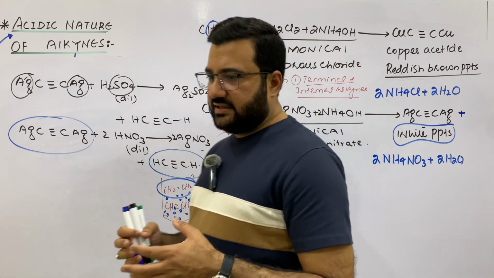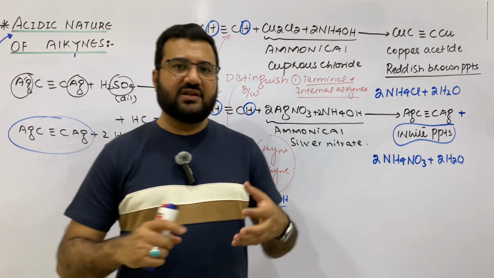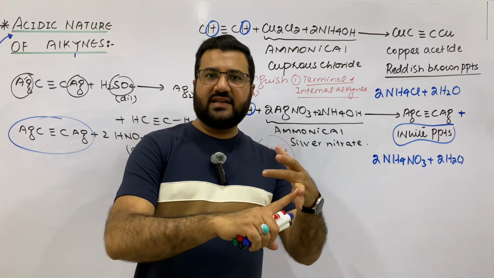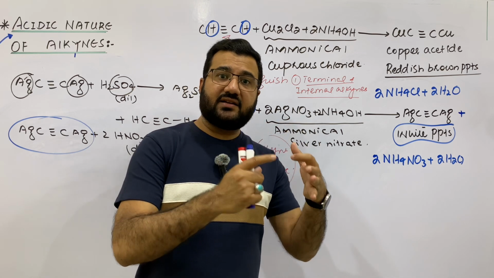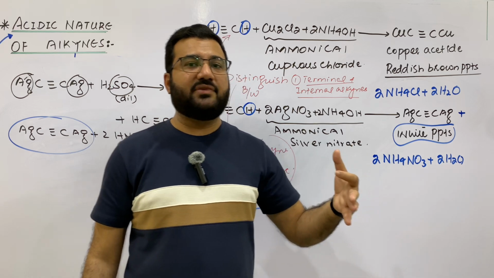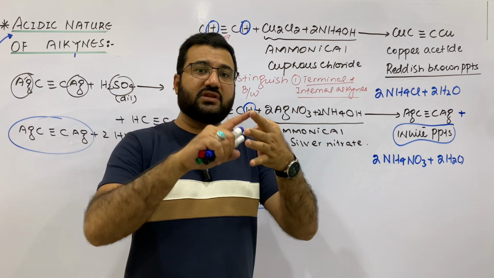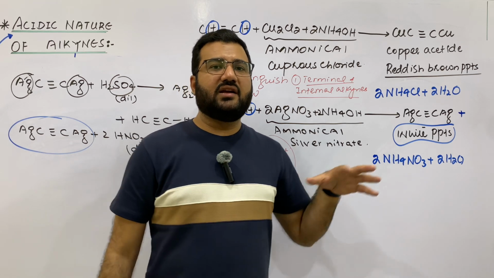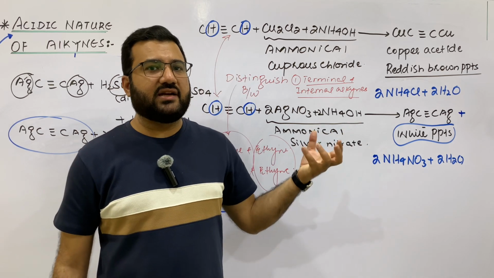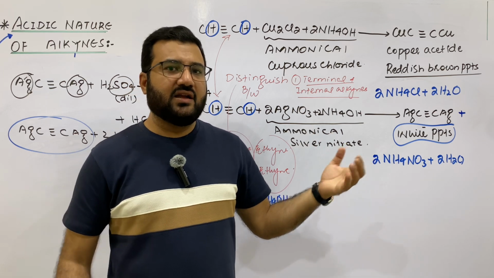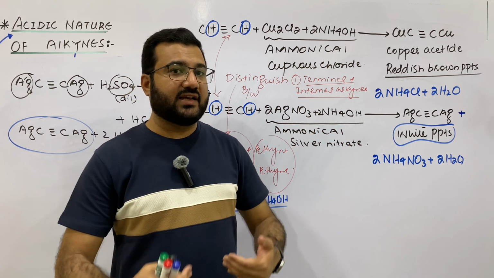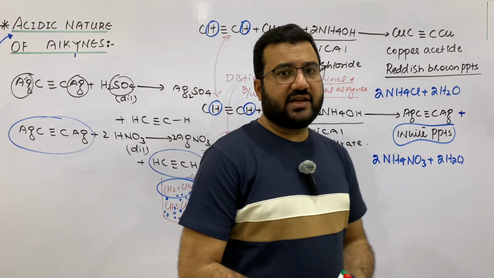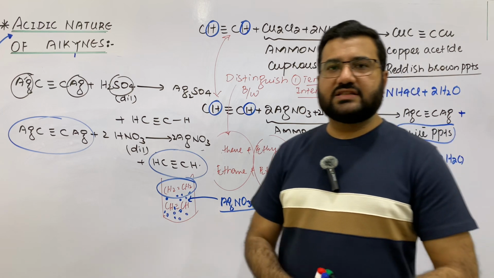So my dear students, this lecture covers different concepts. First, what are the types of alkynes? Second, why are only terminal alkynes acidic? Third, what is the reason that the hydrogen attached to an sp hybridized carbon is acidic in nature? Fourth, give the proof that the terminal alkynes are acidic. And fifth, how the terminal alkynes can be distinguished and isolated from the non-terminal alkynes, and how you can distinguish between ethene and ethyne, ethane and ethyne. So this was the complete lecture in which I hope you will get multiple concepts.